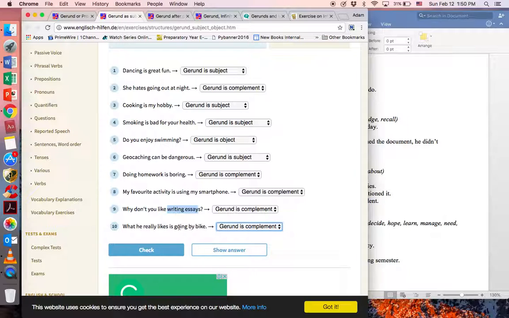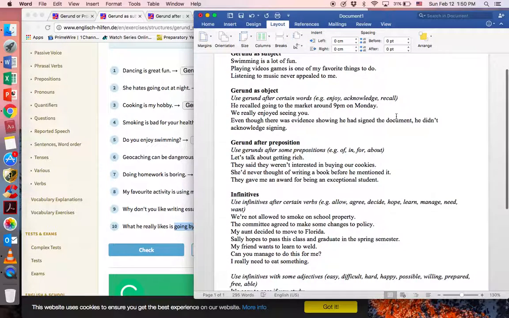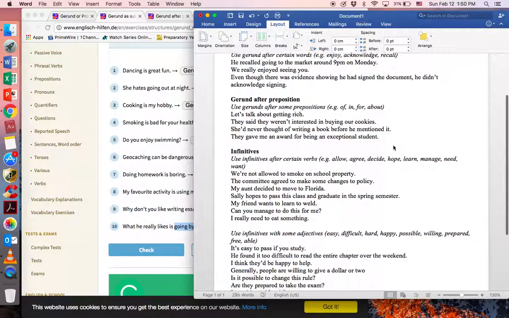So again, complement, going by bike is our whole object together. Okay, so again, after certain words, enjoy, acknowledge, recall, we're going to use gerund as object. Or we can use gerund alone, like I like swimming, right? Or he hates drinking, or something like that. If the gerund is alone, it's still the object. Some gerund clauses will be the objects.